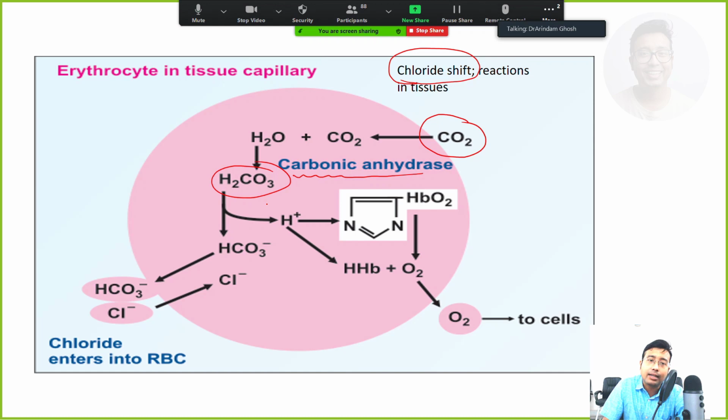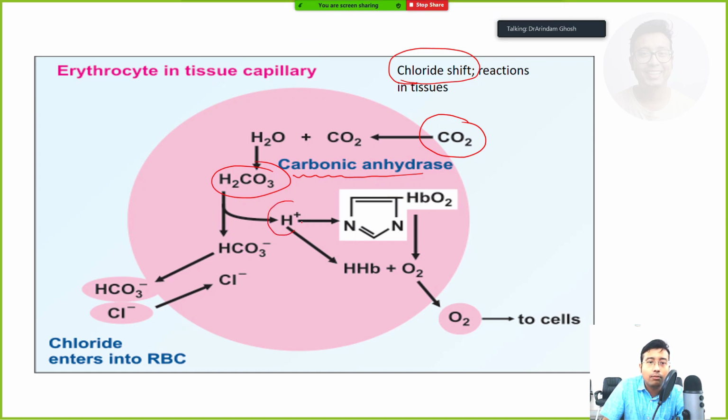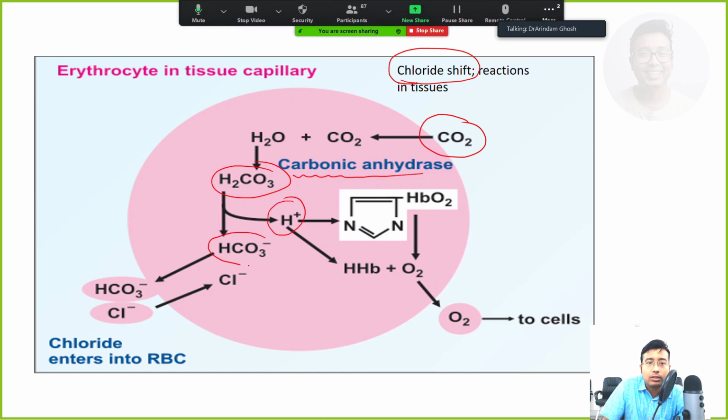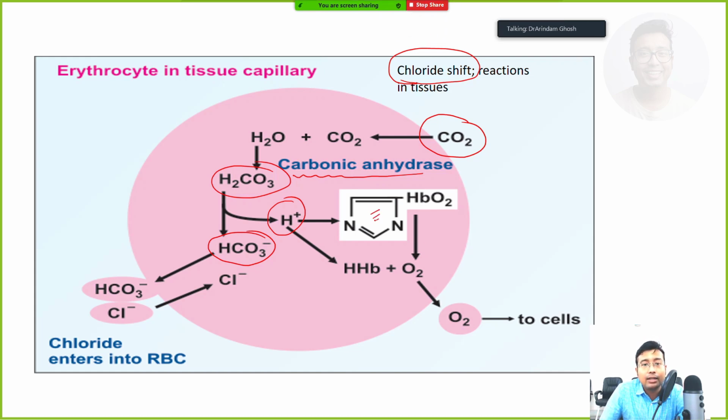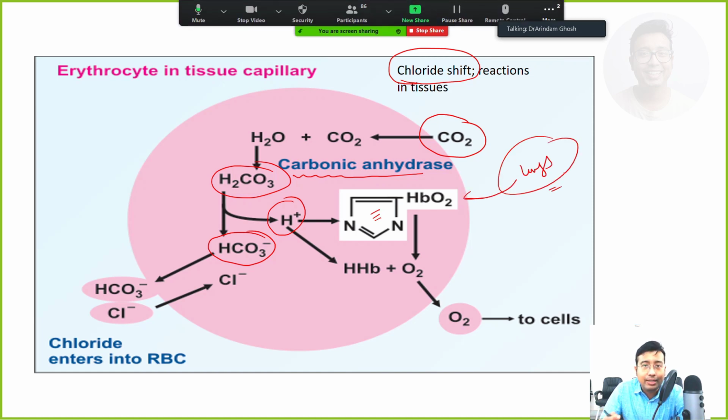Okay, that carbonic acid breaks down to form H plus and HCO3 minus. Now already there is oxyhemoglobin in blood. Where has oxyhemoglobin come from? Oxyhemoglobin has been formed at lungs. How it is formed, we'll be discussing very soon.